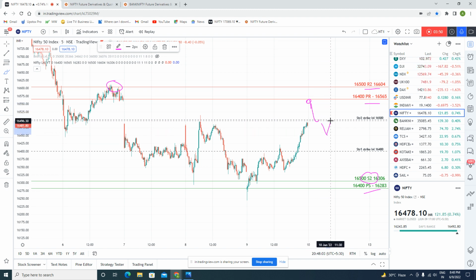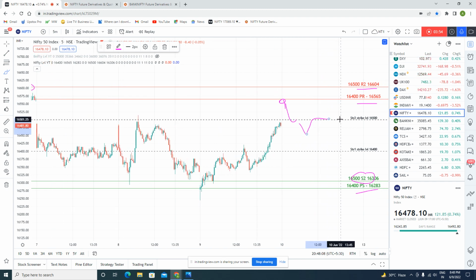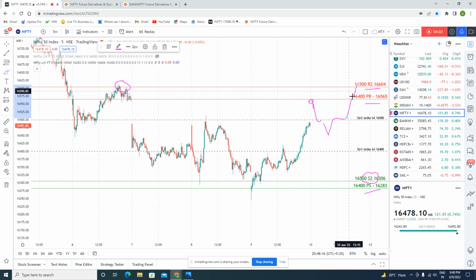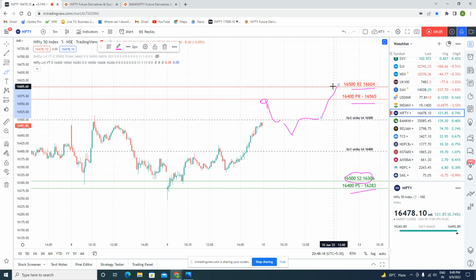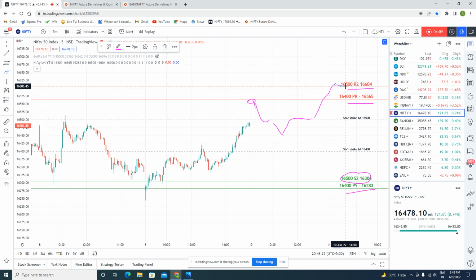But again it will try to rise, and if it gets support over here, it will try to touch 16565 again, and at maximum it can touch 16604. The day may pass like this. So the same phenomenon will happen on Monday as per the OI formation for tomorrow.